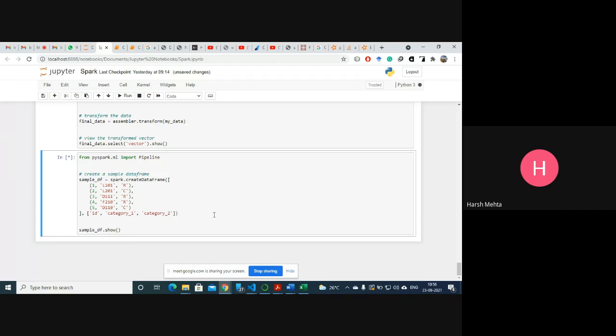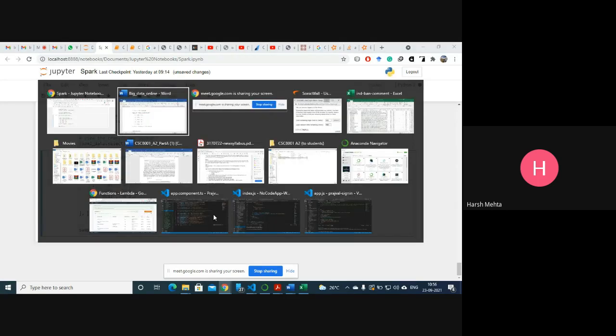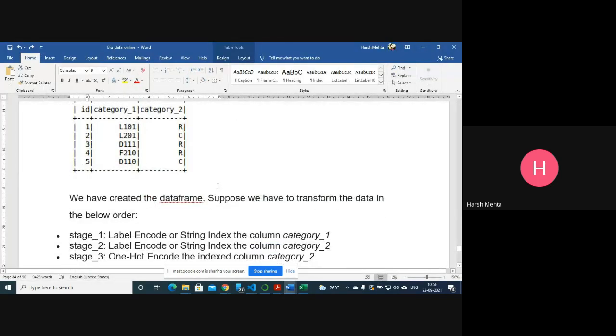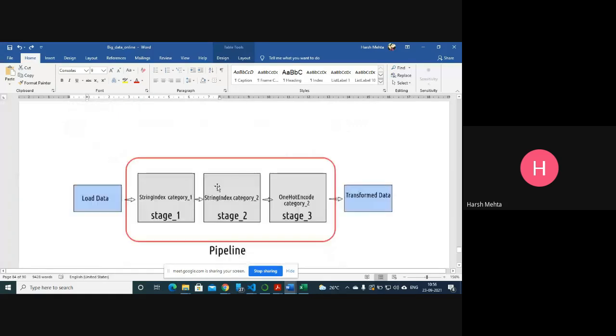Okay, I hope no problem comes here. So we are creating one data set, and then we are putting labels.